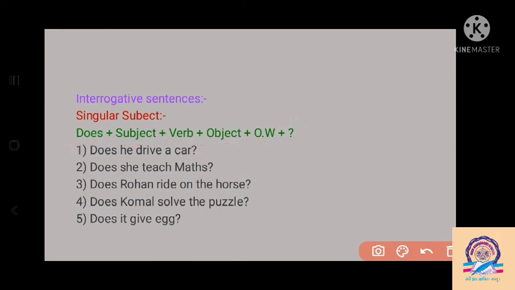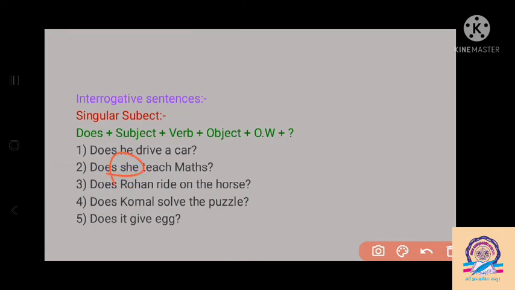By seeing "he" we have to write does. So our sentence begins with does. Does he drive a car? It means we have to write a question mark here. But "drive" remains "drive" here. It means the main form of the verb. So with does we have to use he, she, it and a singular noun. So we have to use does for making an interrogative sentence.